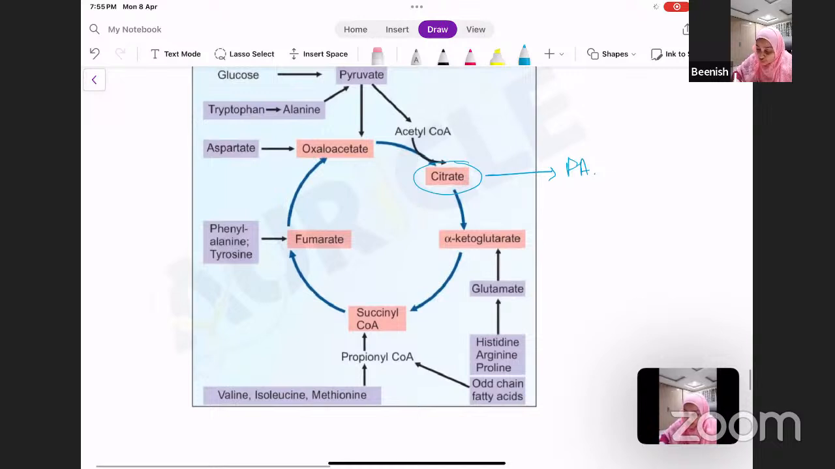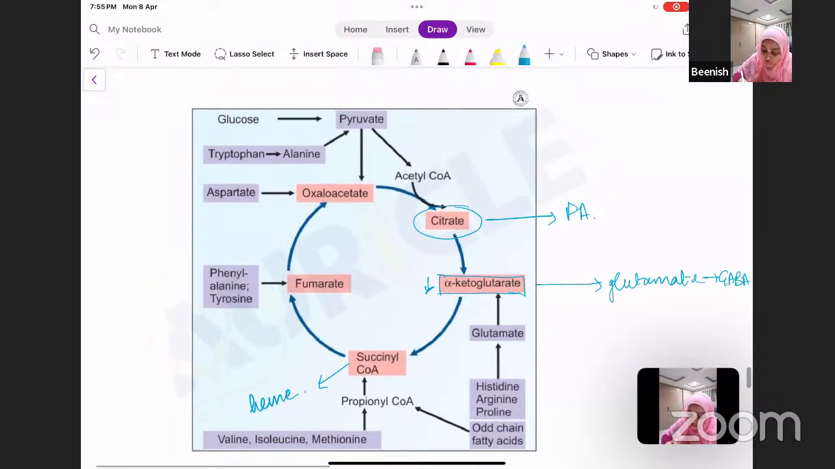Then your alpha ketoglutarate, it can form glutamate as we have already studied, and then that glutamate can form GABA. And therefore your alpha ketoglutarate can get depleted. Then your succinyl-CoA, it can go for heme synthesis, and therefore it can get depleted. And then your oxaloacetate, it can go for glucose formation, and then it can get depleted.